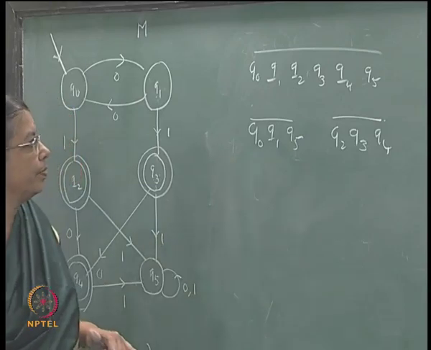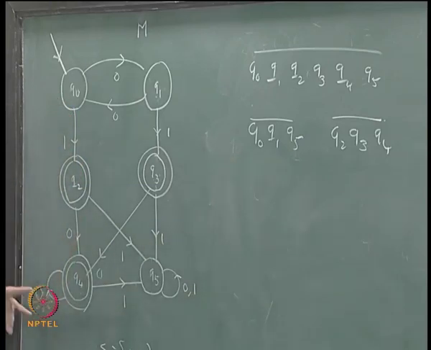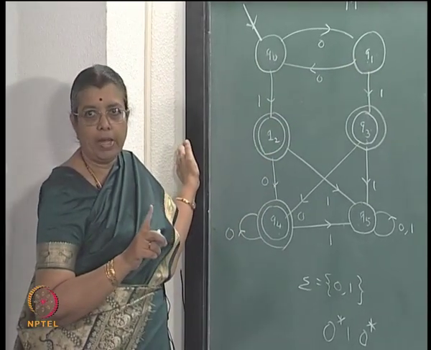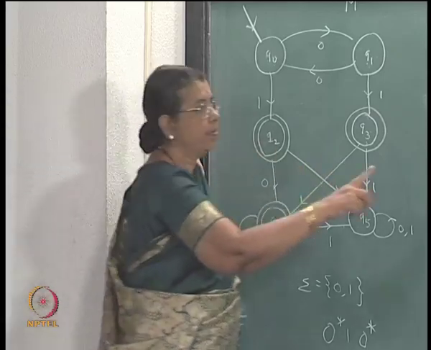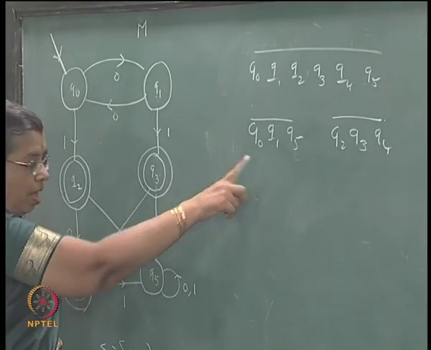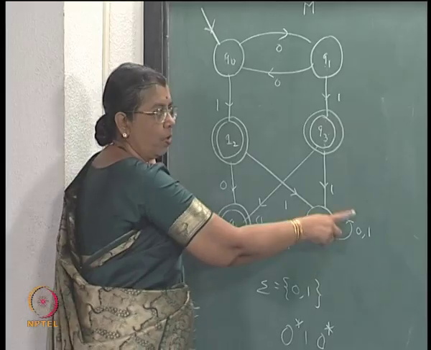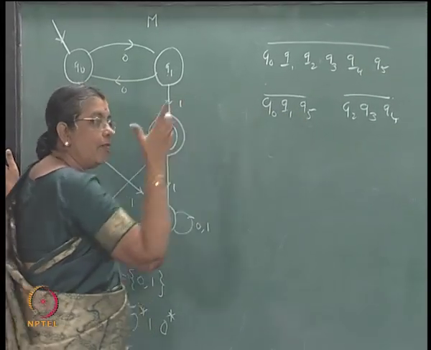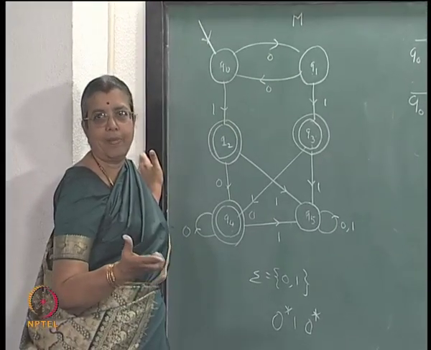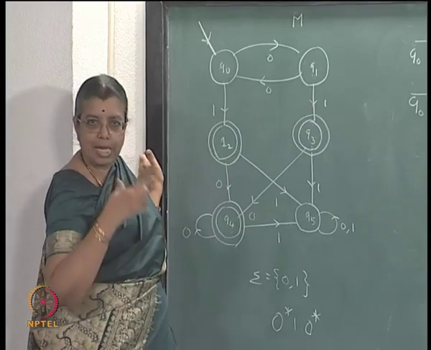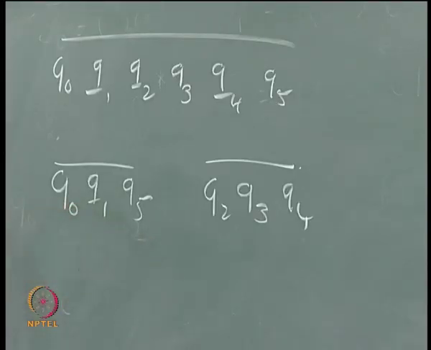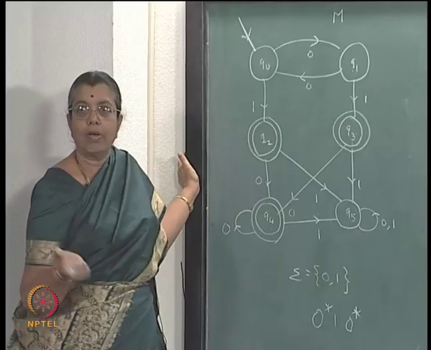Look at this block Q0, Q1, Q5. From Q0 or Q1, if you get a 0, where do you go? The same block, Q0 or Q1. From Q5, if you get a 0, you go to Q5, same block. So, from Q0 or Q1 or Q5, what are the 0 successors? 0 successors means the states to which you go after reading a 0. So, that is Q0, Q1, Q5 only. They are in the same block. So, nothing happens.